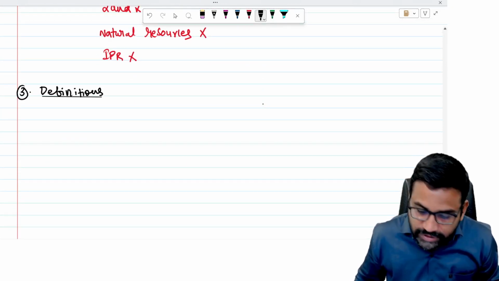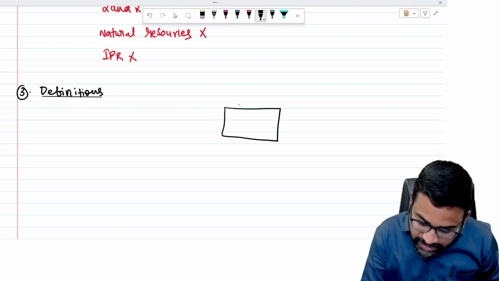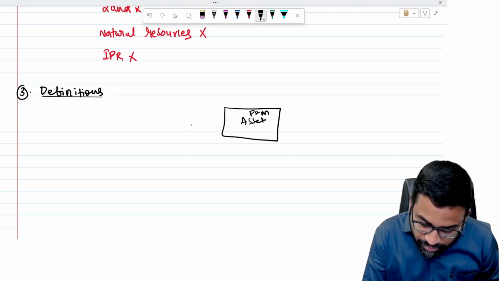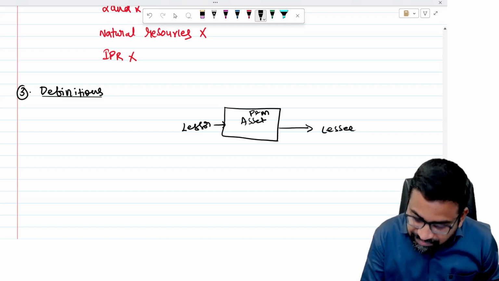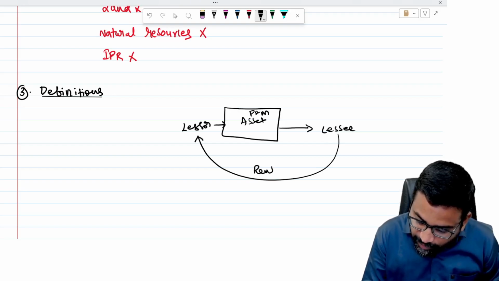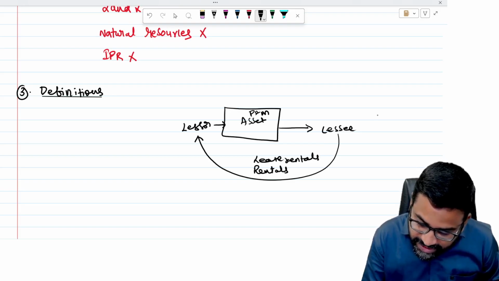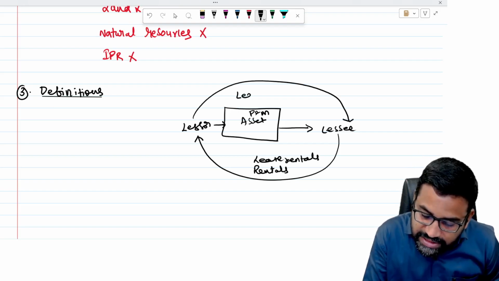Now, we know there is an asset. Suppose this is one asset, suppose this is one plant and machinery. Now, the lessor, the owner of this asset, gives this asset to the lessee. For that, the lessee will pay some consideration in the form of rentals, lease rentals. And the lessor gives this asset to the lessee for use for a certain period of time, for example the lease term.